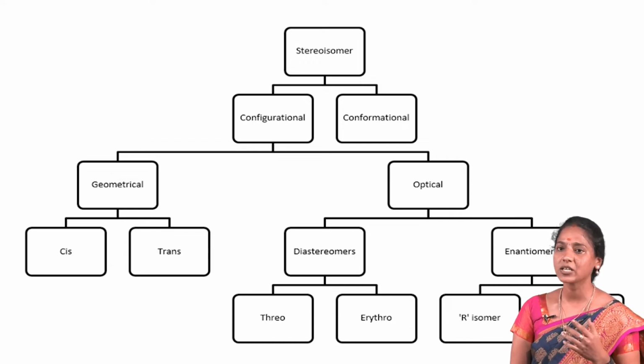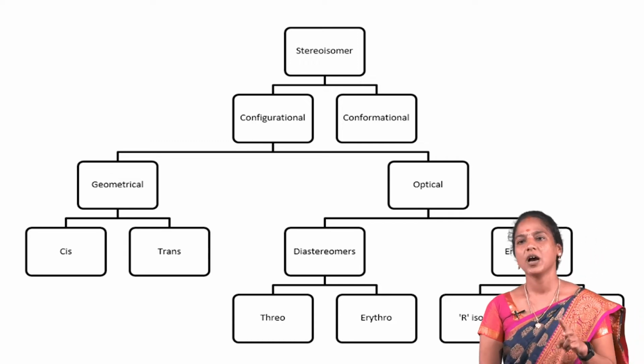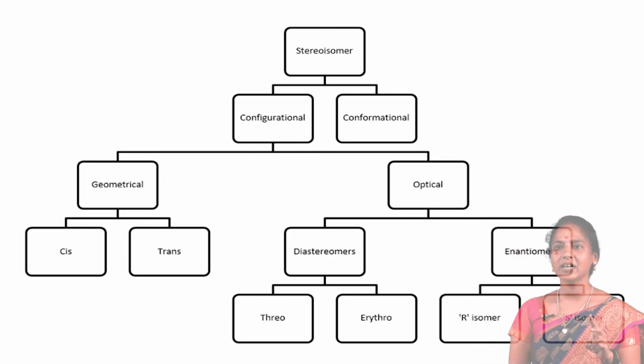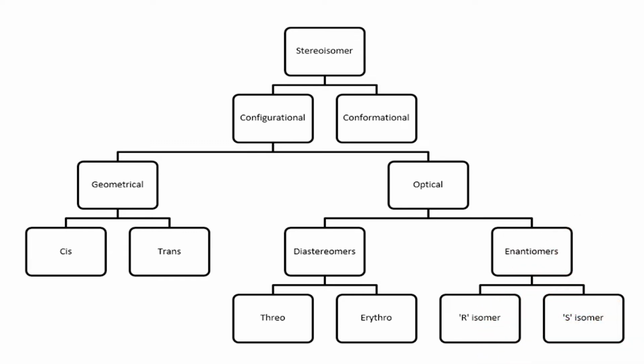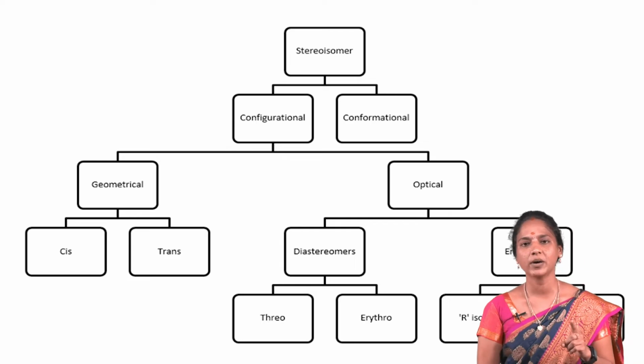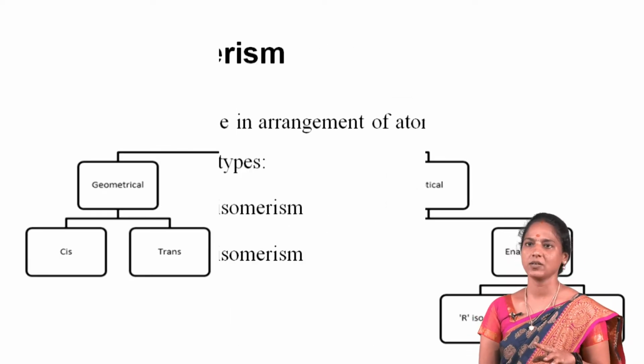Optical isomerism is classified into two types. One is diastereomers and the other is enantiomers. The diastereomers have two different types: one is threo and the other is erythro. Next, the enantiomers have two different types. One is the R isomer, another one is the S isomer.